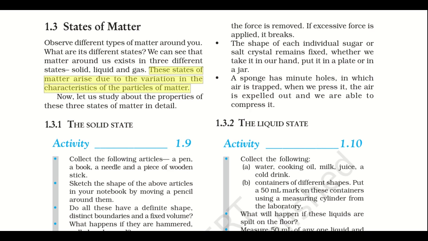Now, as you have studied, matter is the substances that you observe in your surroundings. Matter is made up of particles. Due to the arrangement of particles, we obtain matter in different states: solid, liquid, and gases. This is because the particles of matter are arranged differently in these three states of matter.